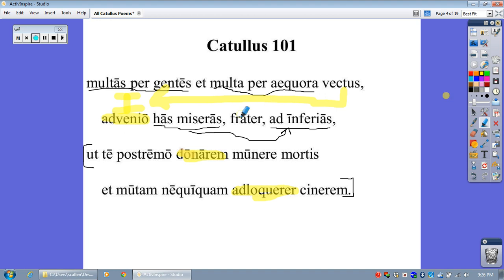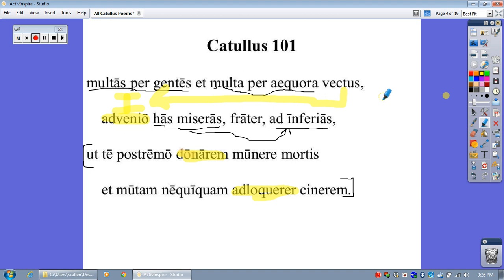And then finally, the only other word in the first two lines that's unaccounted for is frater, right there. And you can tell by the punctuation that this is the addressee. In other words, I, the speaker of the poem, is talking to his frater, his brother. Frater here is in the vocative case. So now, using the vocab glosses on page 154 to help you out, we can actually translate this.